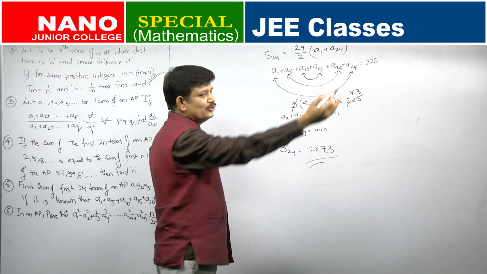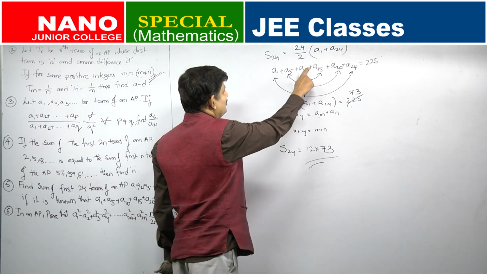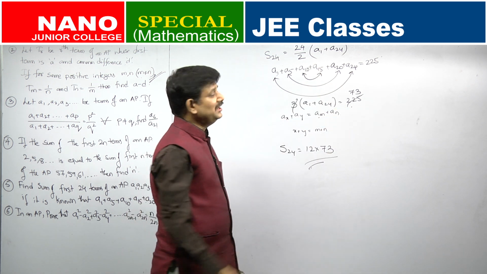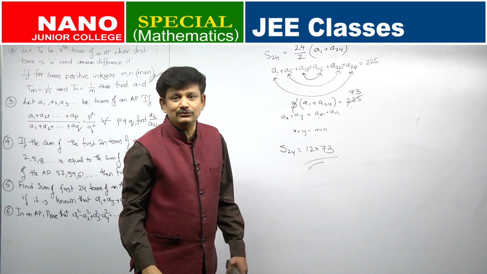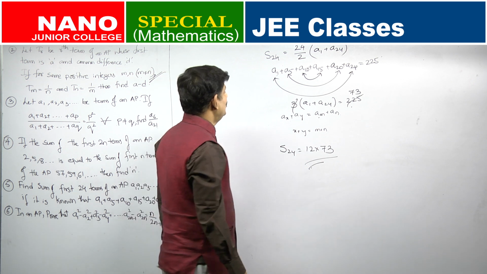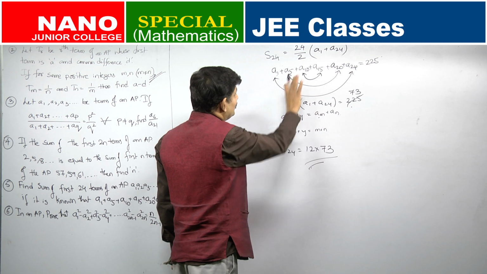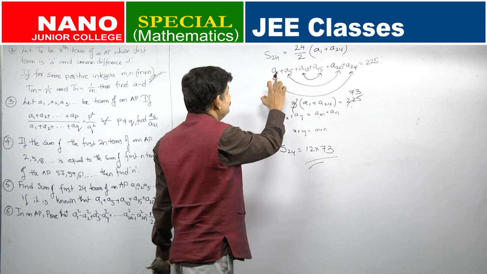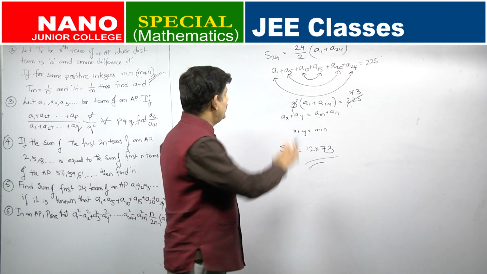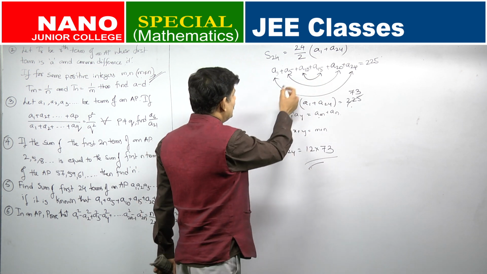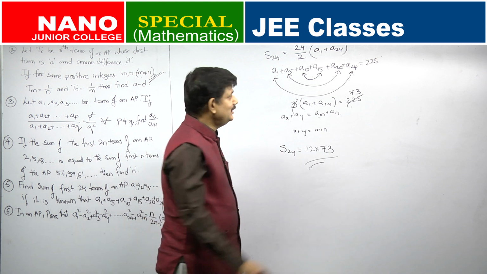He can make the question even more lengthy. He can add A17 plus A8, he can add A18 plus A7, any number of combinations which will give you 24. Otherwise the question would have become lengthier and lengthier as you increase the number of terms, but now you will just pair them. A1 plus A24 is same as A5 plus A20 is same as A10 plus A15. So, 3 times of the same pair is 225.